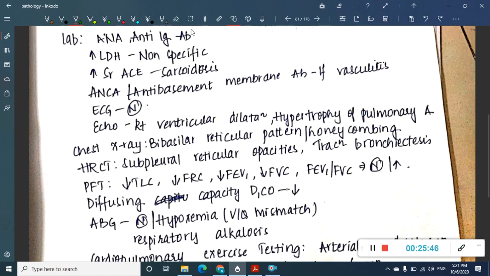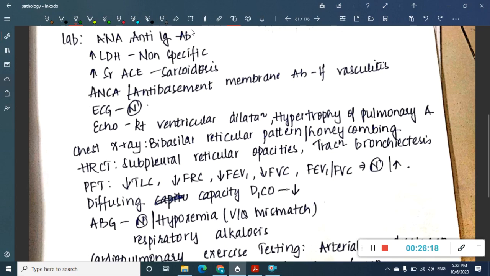Slowly as the days progress, the right ventricle builds up pressure, and now it becomes difficult for the atria to pump blood into the right ventricle. So as a result there will be right atrial dilatation and hypertrophy also. This back pressure also goes into the inferior vena cava as days progress, and this leads to cor pulmonale, that is right heart failure due to a lung disease. So cor pulmonale is also a risk factor, so you should do echocardiography.